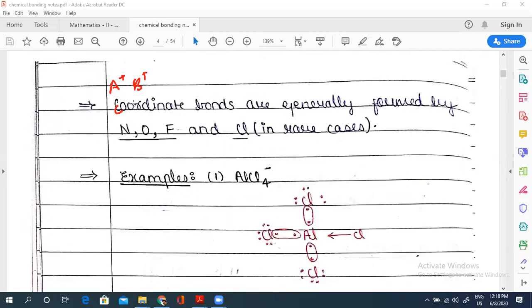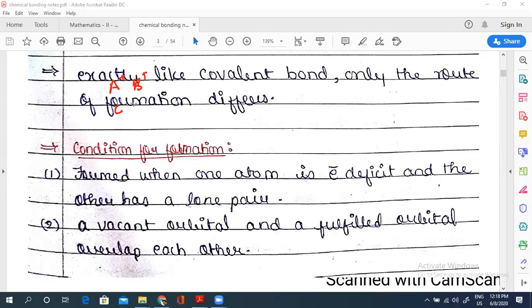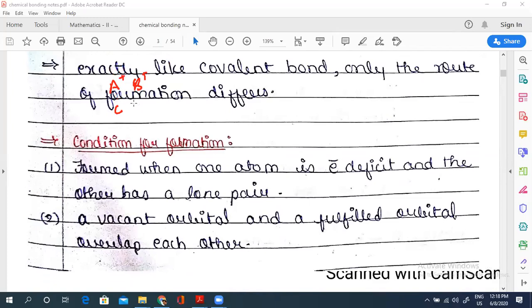So this is the condition of formation. I told you, electron deficient, and one atom should have a lone pair. Vacant atomic orbital means electron deficient. Fulfilled means it will have a lone pair. So suppose I take the example of NO2 minus, N double bond O.